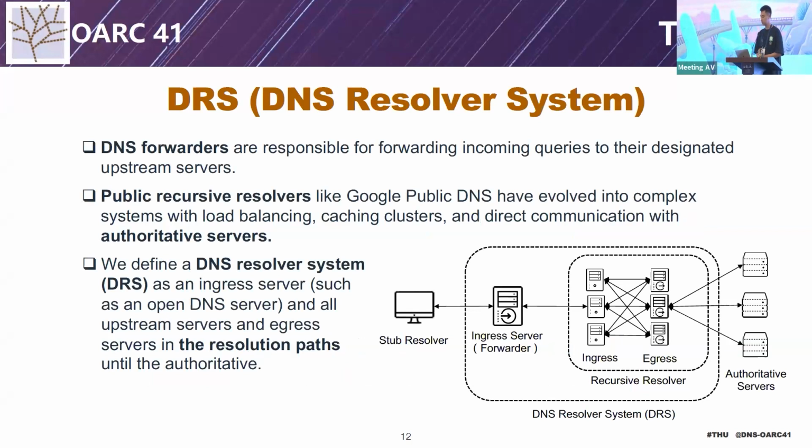In the current DNS resolution process, forwarders just transmit queries to upstream servers, such as public DNS services, while public DNS services like Google have introduced multiple resolution components like load balancing to improve the resolution performance. Here, we define a DNS resolver system, DRS, as an ingress server and all upstream servers and the ingress servers in the resolution paths until the authoritative.